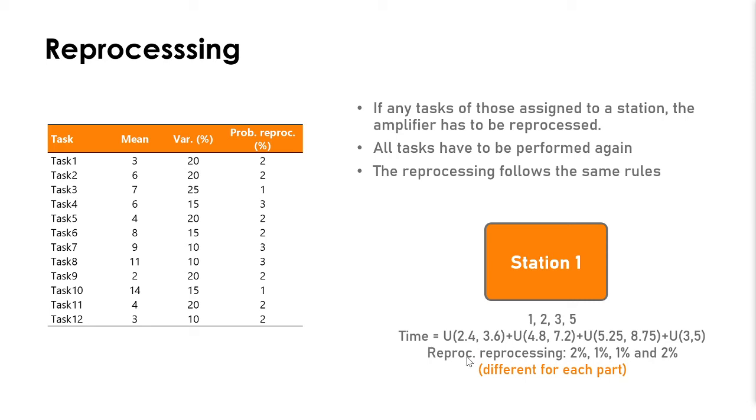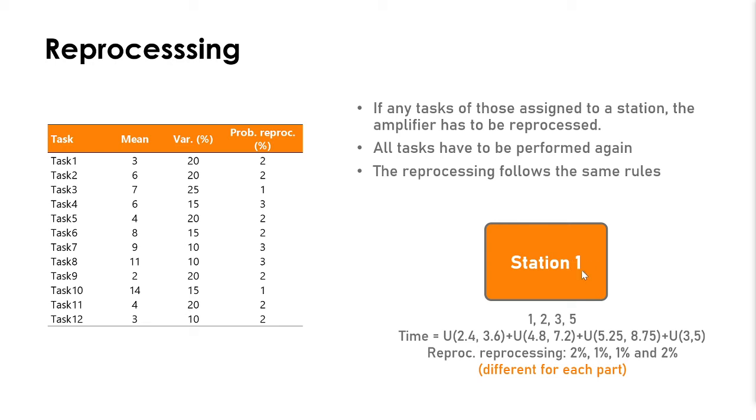And we then calculate if we have to reprocess or reperform any of the 4 tasks assigned to that station. If at least one has to be reprocessed, we send the amplifier back to the beginning, and we have to get another time, another summation of these 4 distributions, and reprocess it again.